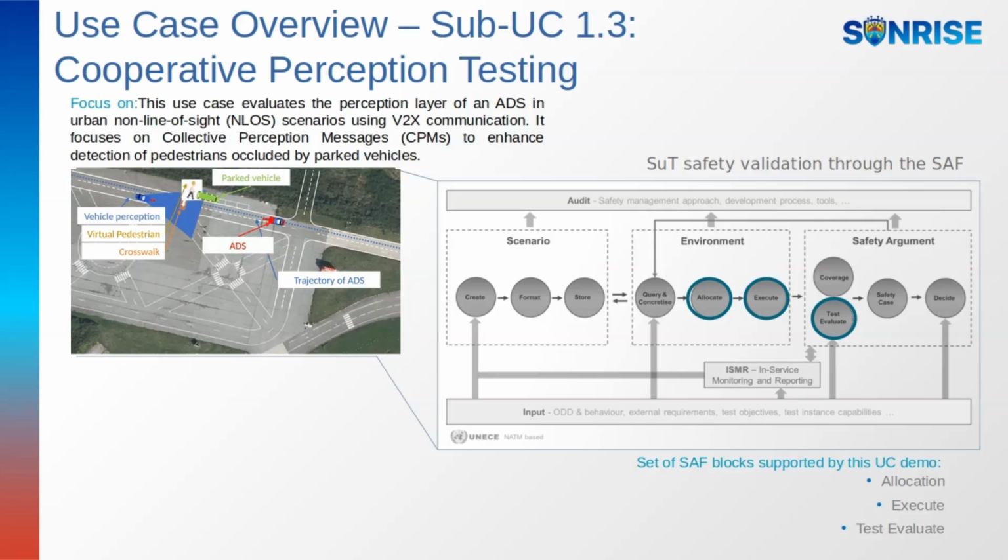Three parts of the SAF assisting in the safety case building will be demonstrated, namely, allocation and execute part of the environment block, as well as the test evaluate part of the safety argument block.